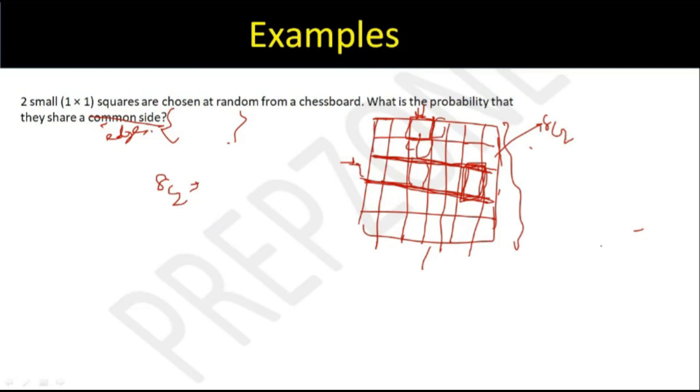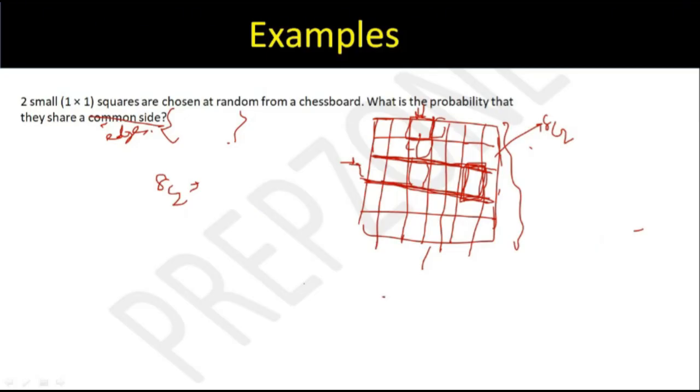Yes, sir. So, sir, we are having like 8 rows here. So, if we form a square, then suppose we are taking 2 squares, so 7 possibilities are there. Okay, how 7 possibilities? Sorry.